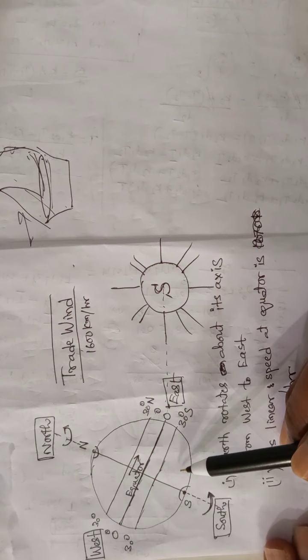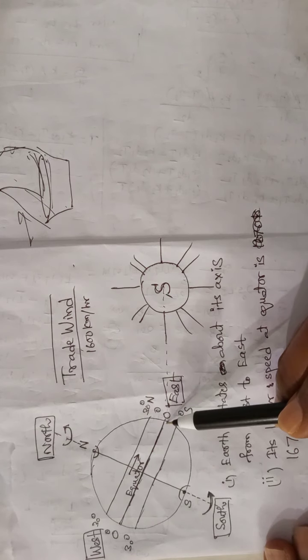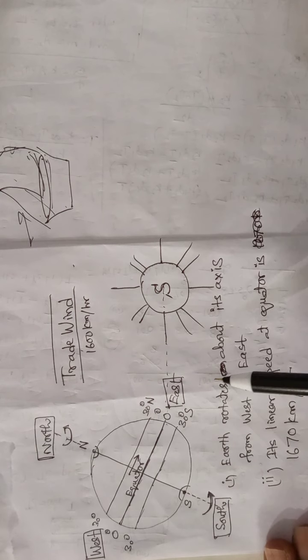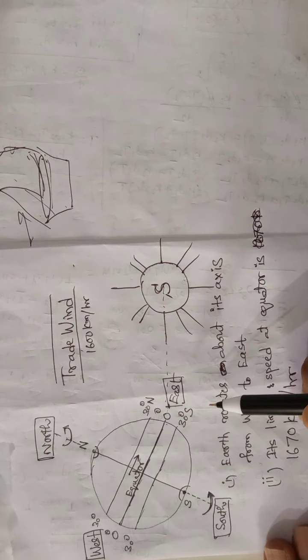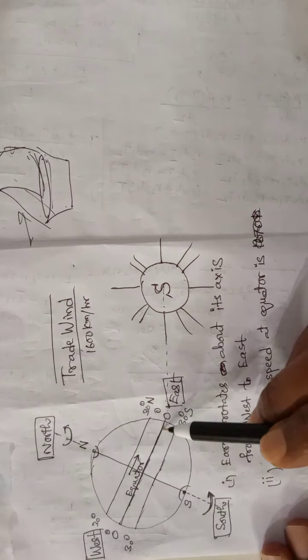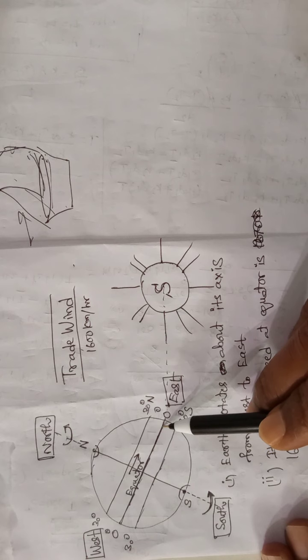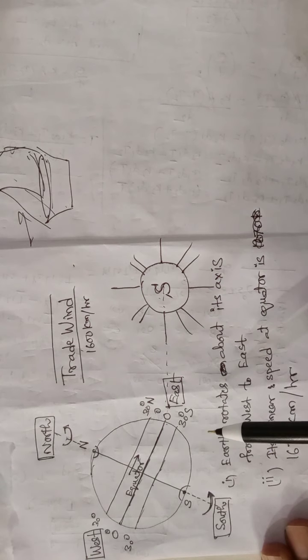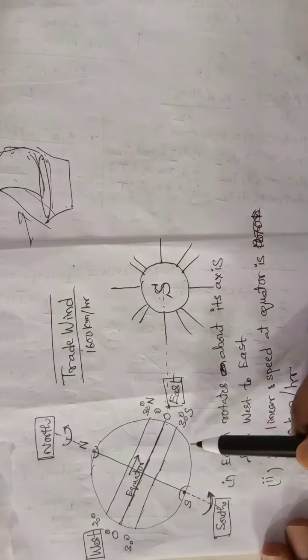Its diameter is large at the equator and small at the poles, that we know already. Now, and one more thing, the equator is nearer to the sun when compared to other parts.